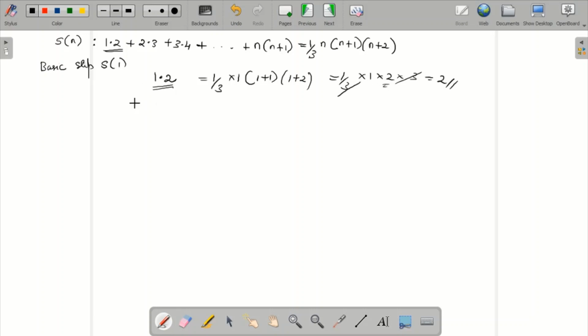So S of 1 is true because on both the sides you got the same value. Both the LHS and RHS are equal. So S of 1 is clearly true. Now let us see the induction step.